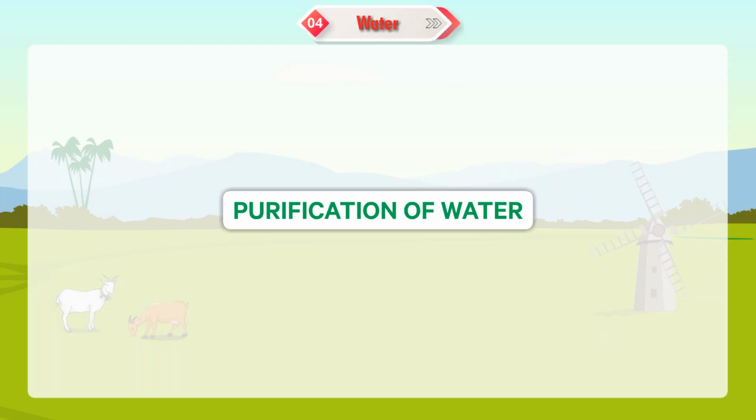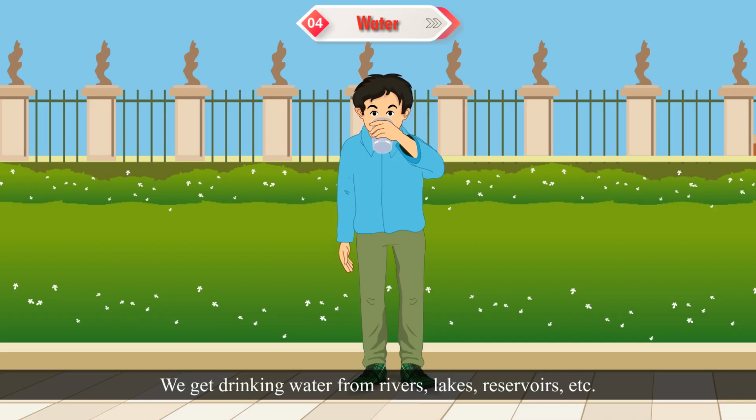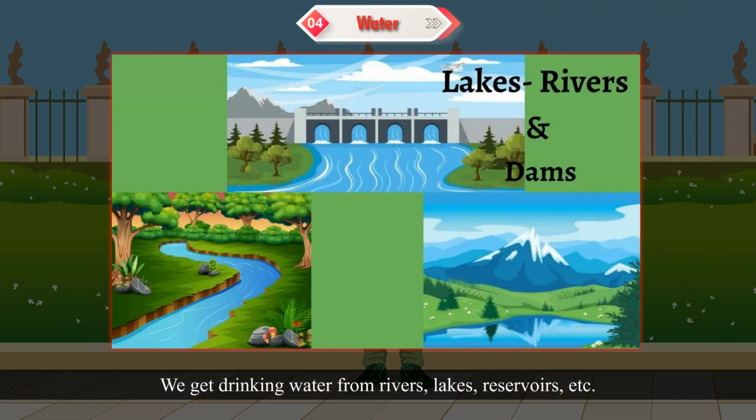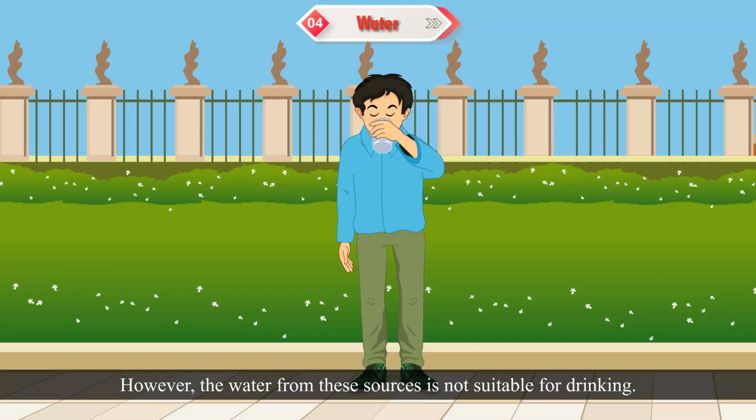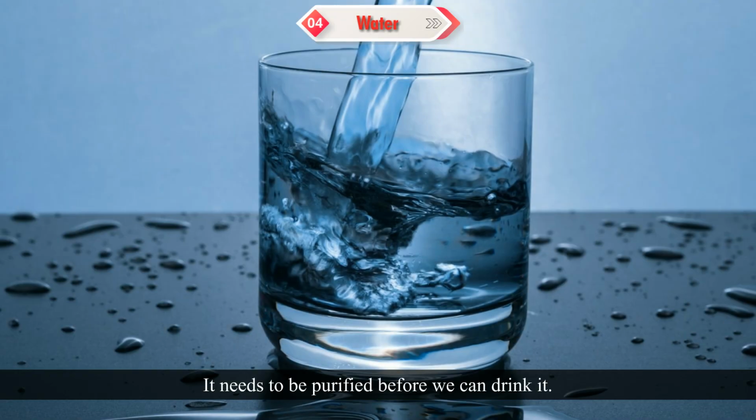Purification of water. We get drinking water from rivers, lakes, reservoirs, etc. However, the water from these sources is not suitable for drinking. It needs to be purified before we can drink it. Water which is suitable for drinking is called potable water.